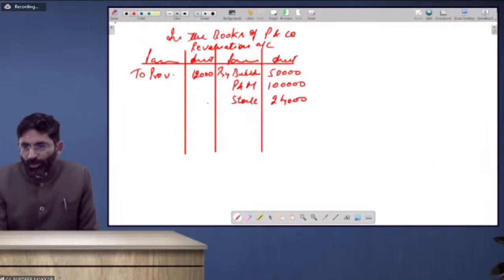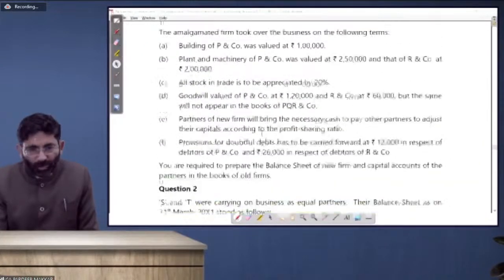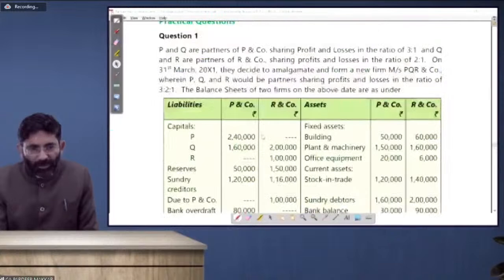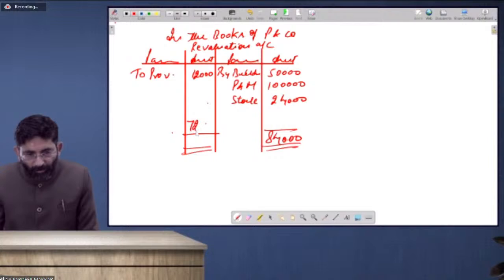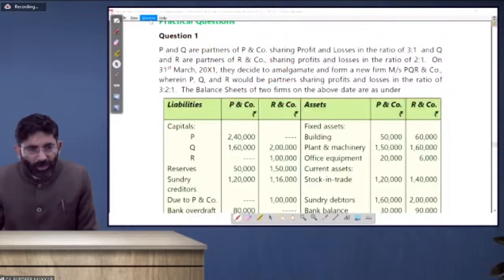What is the ratio for allocation of profit between the partners P and Q? In the ratio of 3:1. So get the profit, whatever is the profit. Tell me how much is the profit. 84,000 is the total, 72,000 is the profit, allocated in the ratio of 3:1.